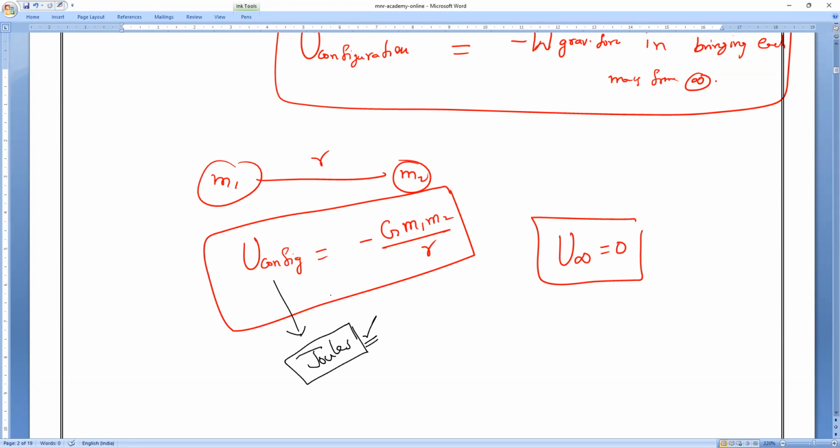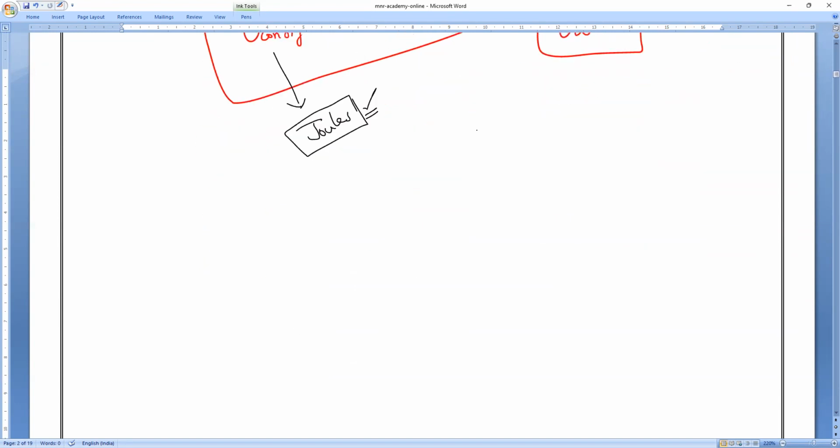Okay. So now let us prove that. Now what will happen? How does this formula come, and why is it negative, the minus of the work done by the gravitational force? So let us derive it. All of you, shall we start now, everybody? Are you clear, everyone? Please respond. Yes. So now let us prove that.